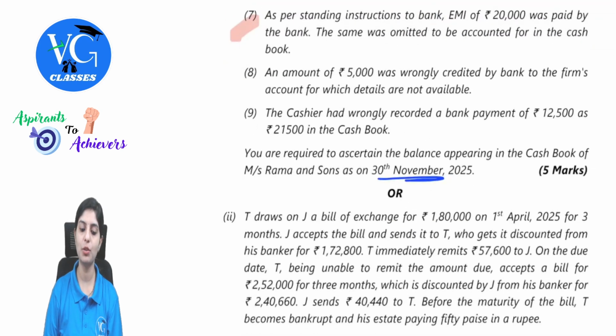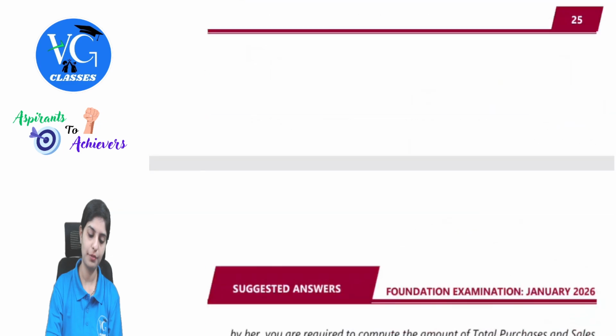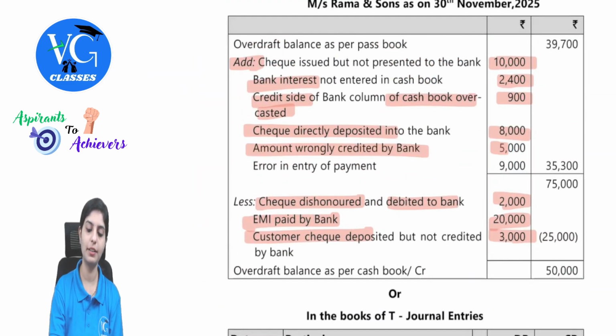Next, an amount of 5,000 was wrongly credited by the bank to the firm's account for which details are not available. The amount was wrongly credited by the bank to the firm's account. That means the balance would have been increased. There is no entry in the cash book. If I have to match, I will have to reduce. Since this is an overdraft balance, I will add 5,000. See, amount wrongly credited 5,000.